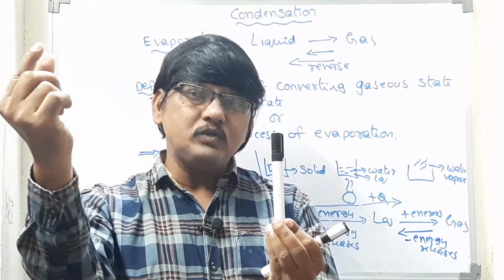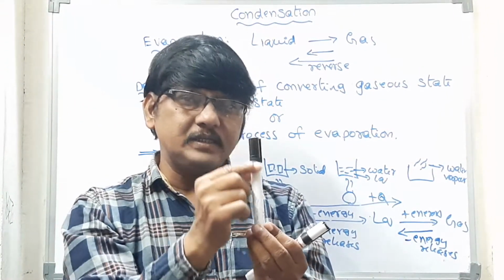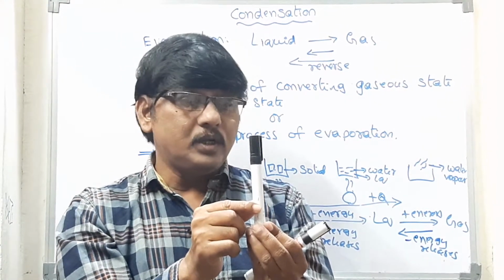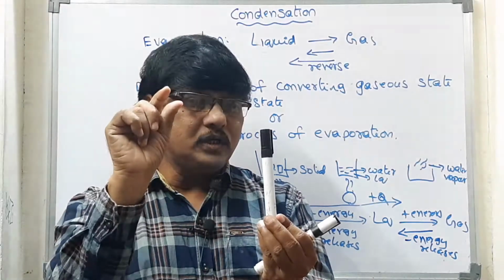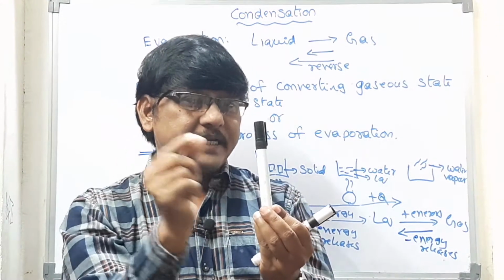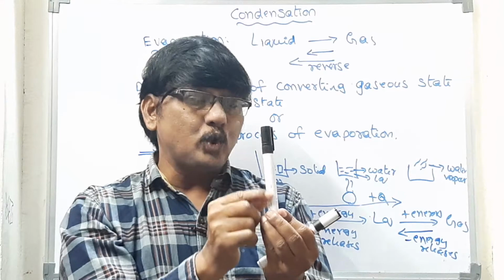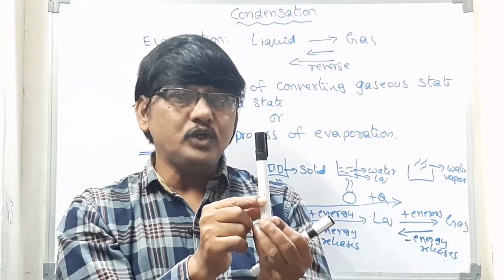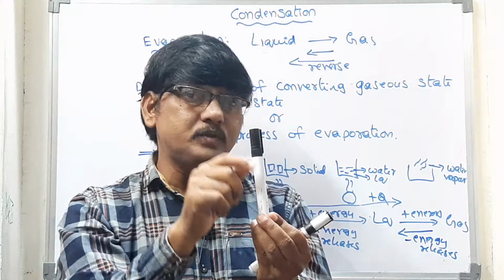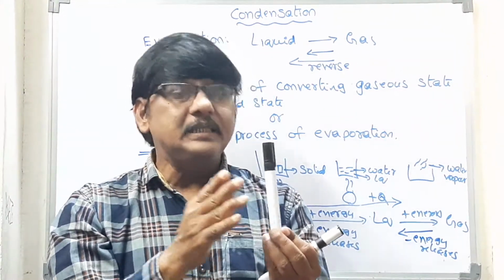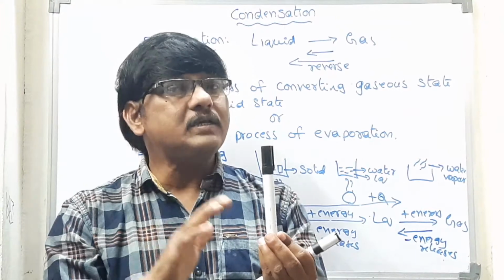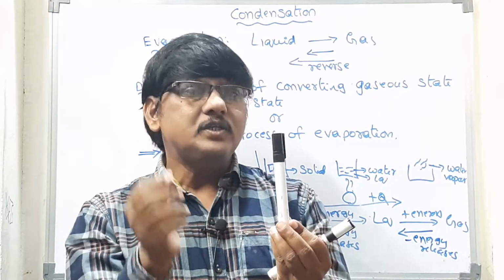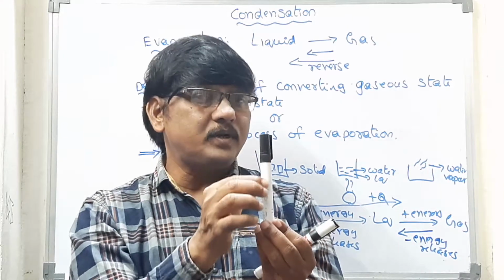These gas molecules will come and collide with the walls of the glass bottle. The outer surface is very cool, so these vapor molecules come and strike the surface. Because of this coolness, the water vapor becomes water. What do we call this? This is condensation. The process of converting the gaseous state into the liquid state is called condensation. Because of that, the water droplets are forming.